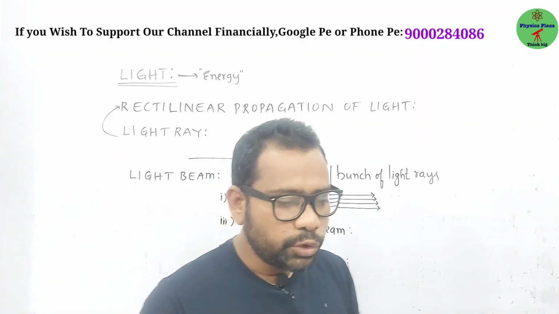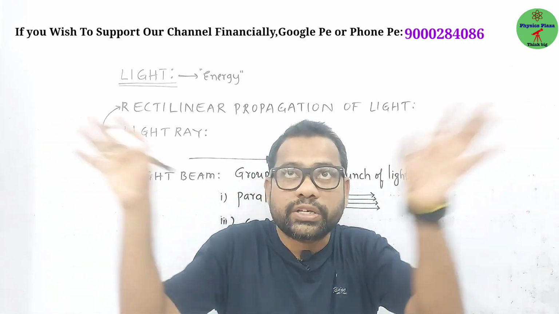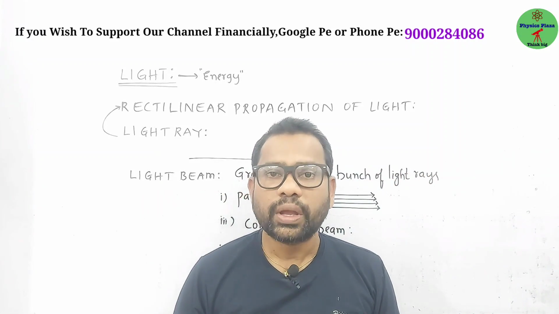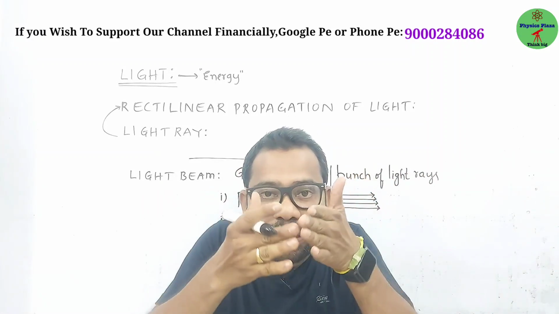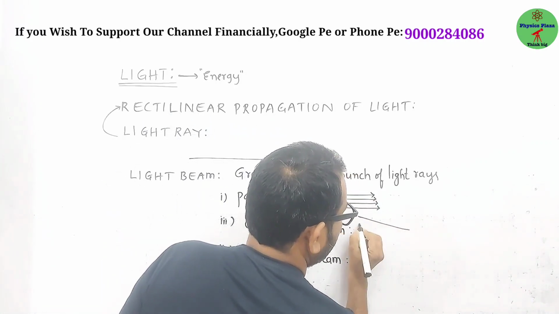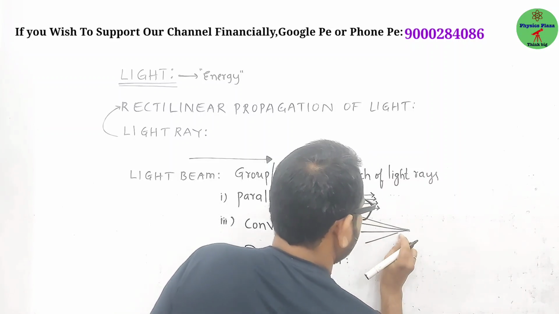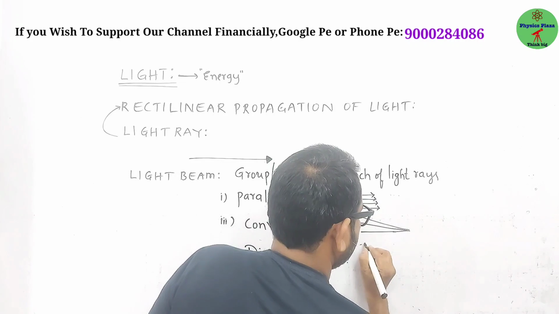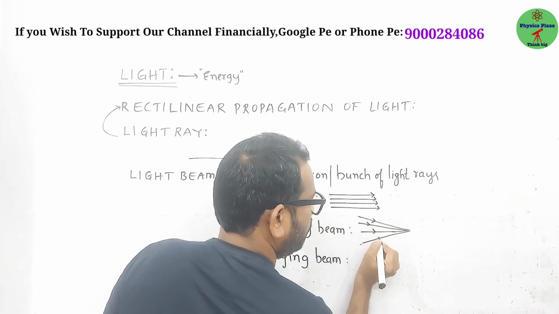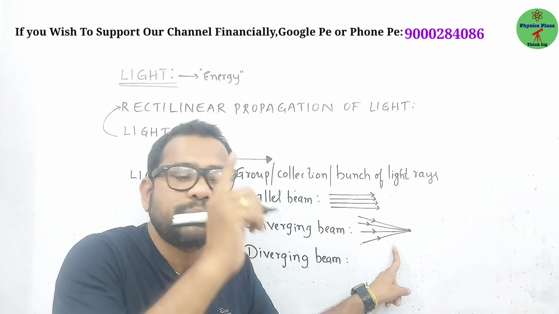Converging, dear children: during morning hours, you all gather in school, right? From all directions you come and meet in the school. Converging means a meeting. So in a converging beam, all light rays come from different directions, but all meet at a common point. Such a beam of light is called a converging beam.